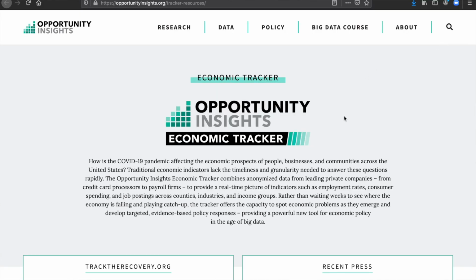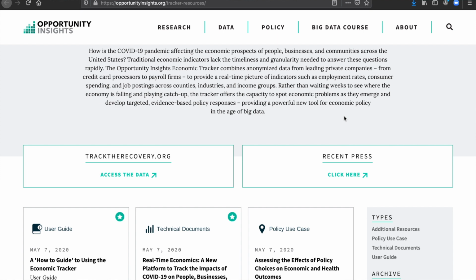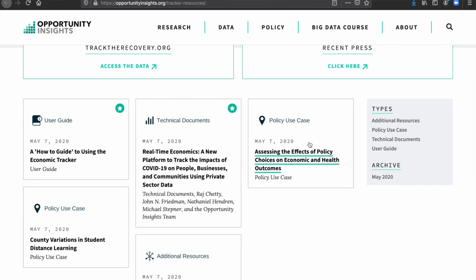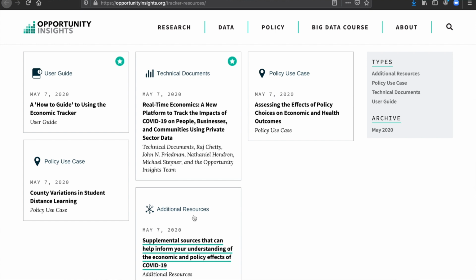Additionally, we have more resources available to better understand how to use the tracker. You can look at recent press to see how policymakers are using this data. We have a user guide to accompany this tool, technical documents that go deeper into how the data was used and created and put together on this platform, and also policy use cases that can help describe ways that policymakers can use this data to inform their decision-making in their communities. We've also collected additional resources that bring more information to the table about this crisis and the response.